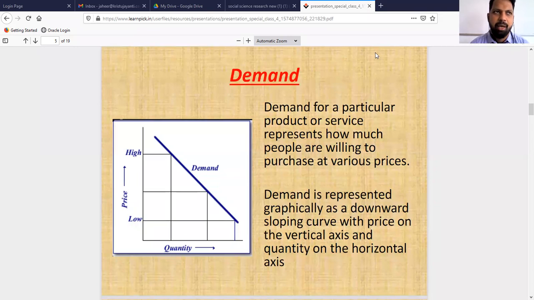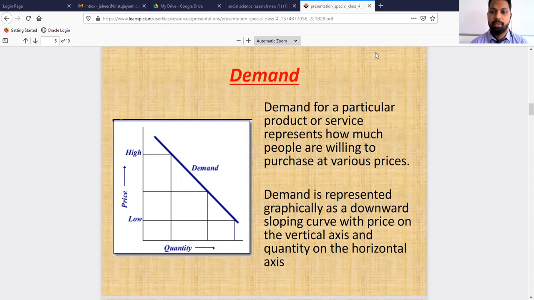So demand, we can define demand as ability and willingness to purchase a particular commodity at a given price at a given period of time. So if you only want to purchase a particular commodity, we cannot call it a demand. It should be followed by ability to purchase the particular commodity. So we can put demand as ability plus willingness to purchase that particular commodity at a given price at a given period of time. So that will be the definition for the demand for a commodity.